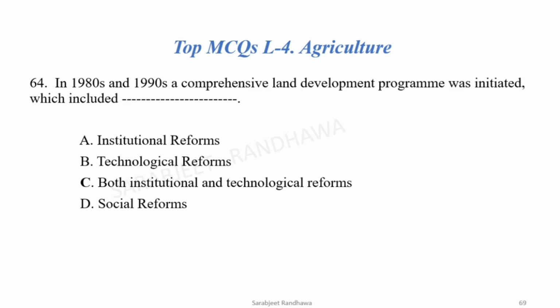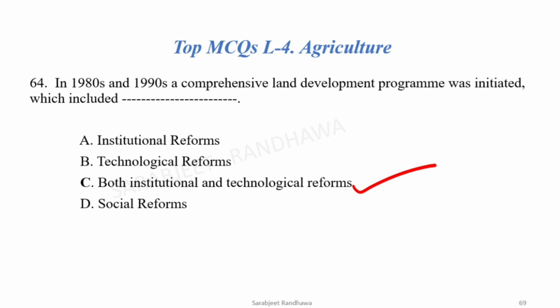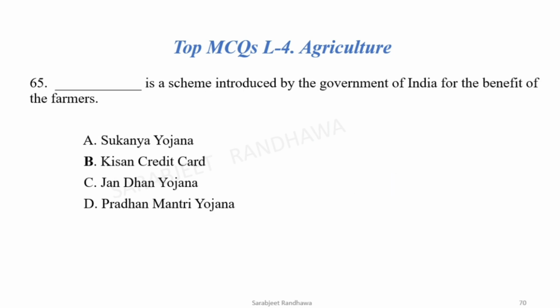Next, in 1980s and 1990s, a comprehensive land development program was initiated which included, now in 80s and 90s, the agricultural reform, it included institutional and technological reforms. Okay, this option is correct. Option C is correct. Dash is a scheme introduced by the Government of India for the benefit of farmers. The correct option is Kisan Credit Card.